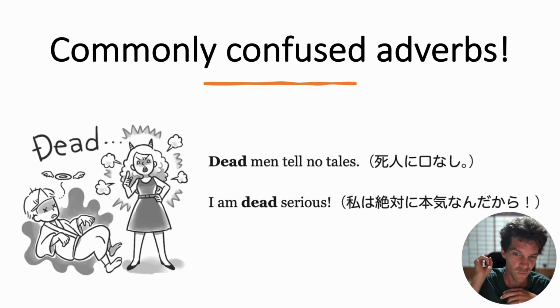You are really, really wrong. In that case, you actually don't say you are deadly wrong. You are dead wrong. Extremely. Infinitely. Compared to I am deadly serious, which means very. Dead means extremely.